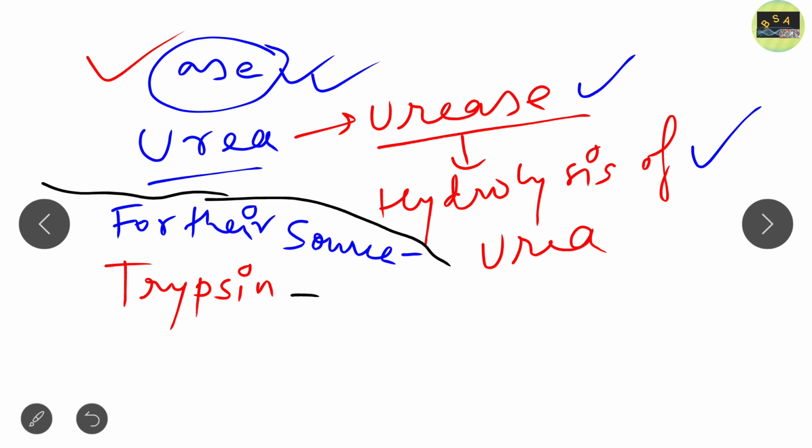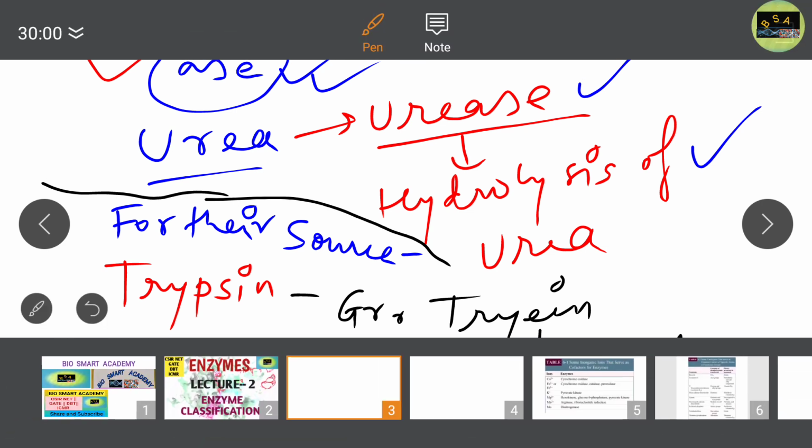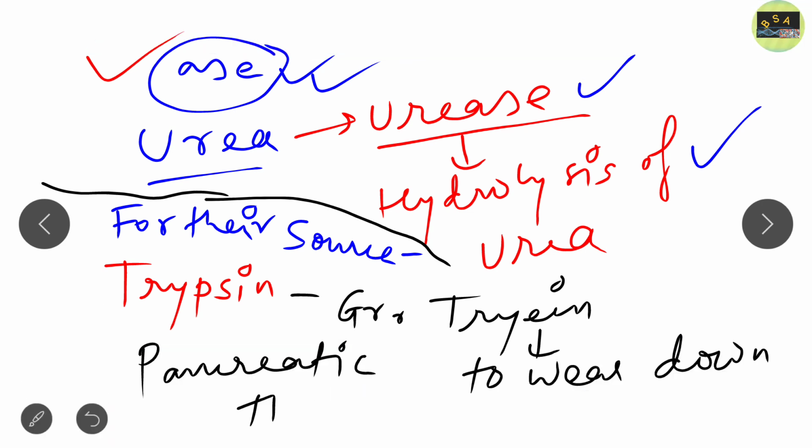It is derived from a Greek word, tryin, which means to wear down. It was obtained by rubbing pancreatic tissue. Accordingly, trypsin got its name from its source. So this is the second type of classification scientists tried.